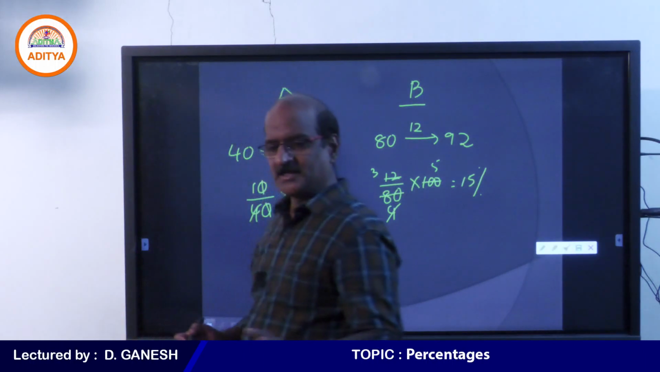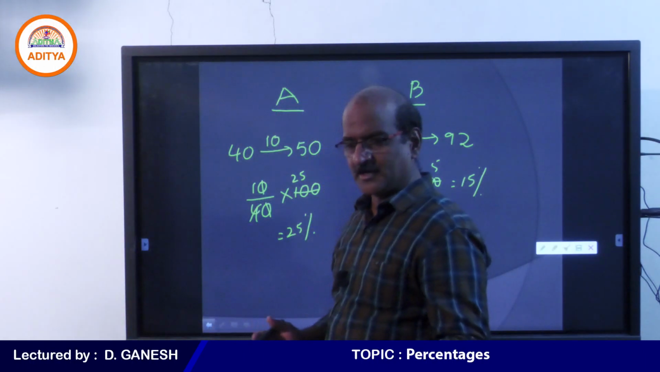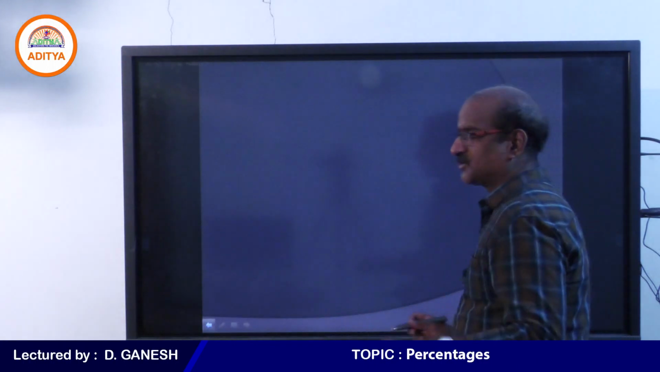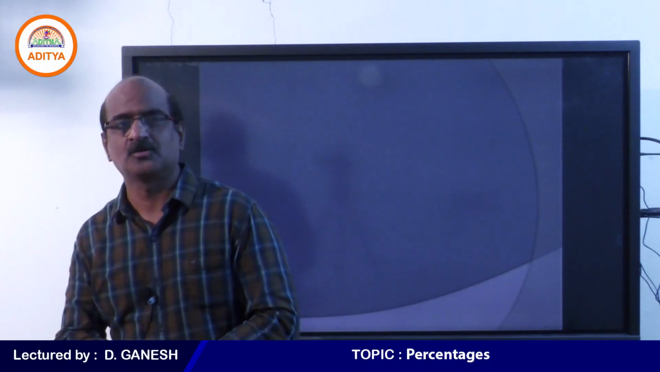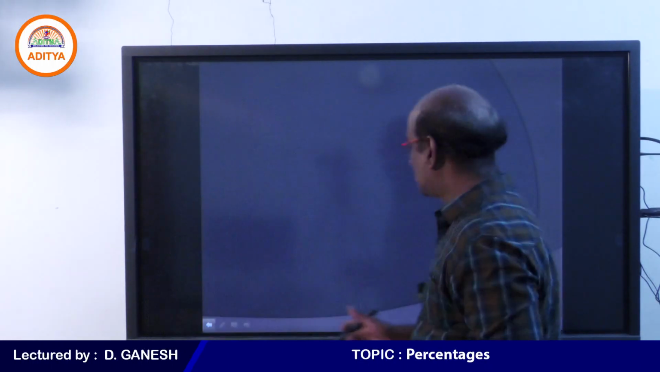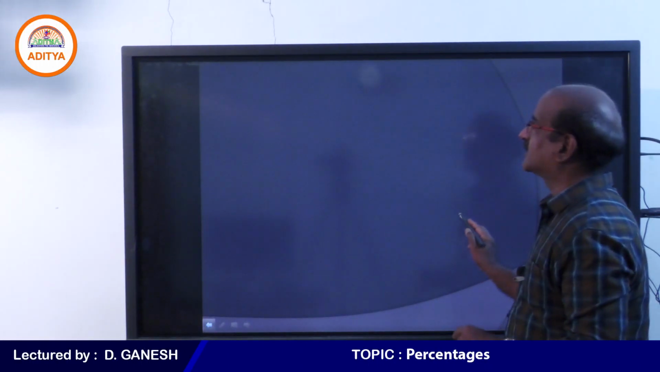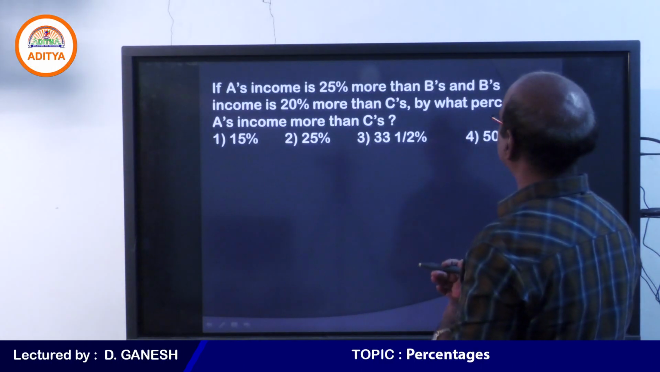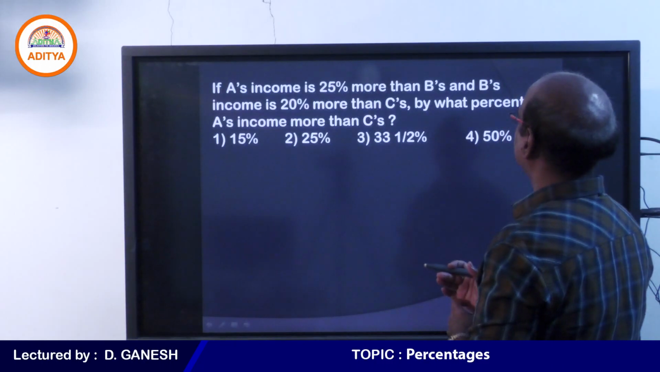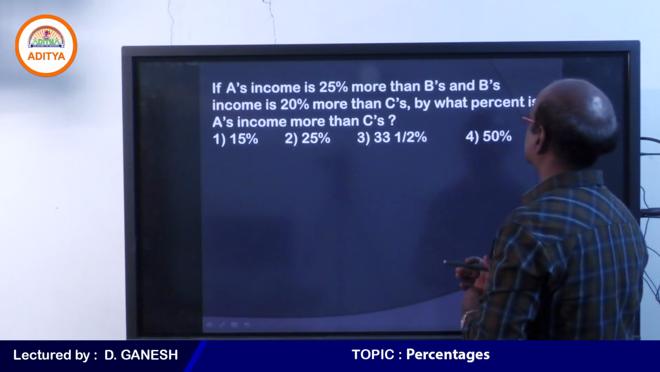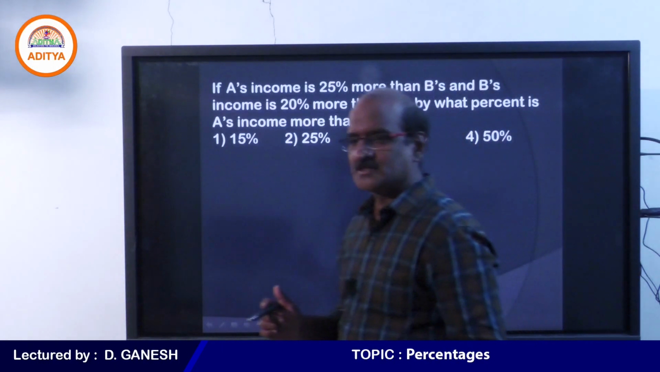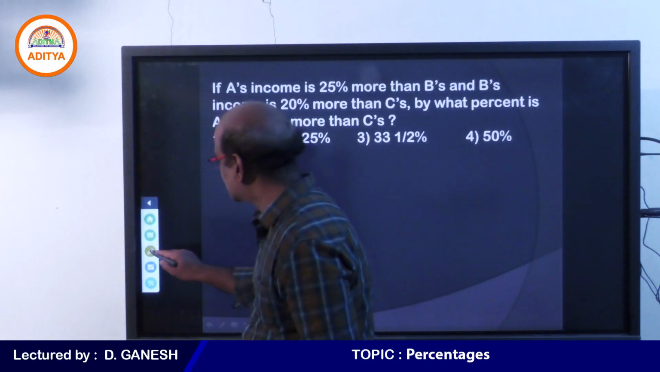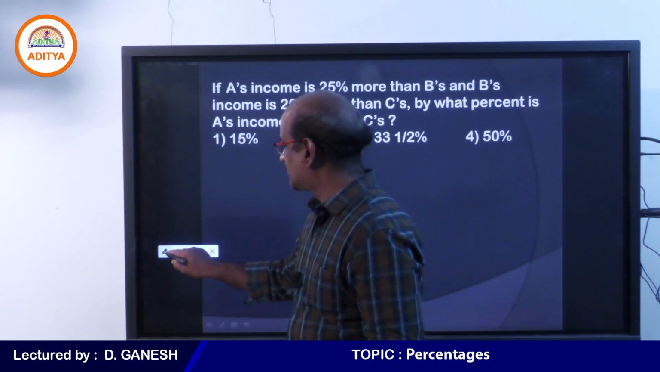Students, today we conclude this topic because we are already good at quants and calculations, and tomorrow we start a new one. Please look at this question, which is already done. A's income is 25% more than B and B's income is 20% more than C. Students are asking me to explain this question again, so please look at this question.